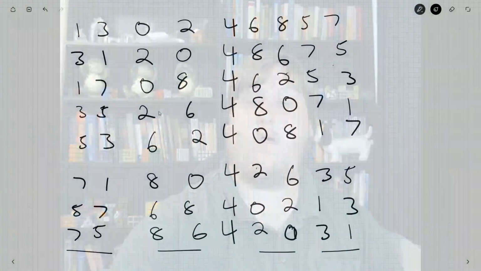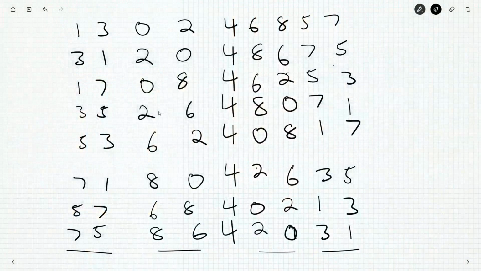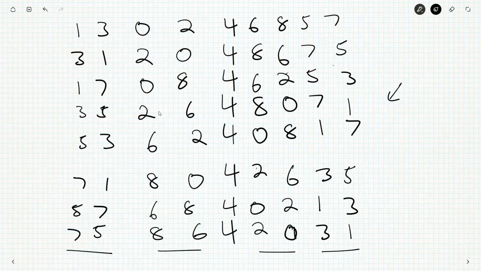Okay? So, let's go back and take a look. As I say, it's 8 times 40,000. We definitely have that. And then we have 2 1s in the 1s column, 2 1s in the 10s column, 2 1s in the 10 millions column, and 2 1s in the 100 millions column. And same with 2 3s, 2 4s, 2 3s, 2 5s, and 2 7s.